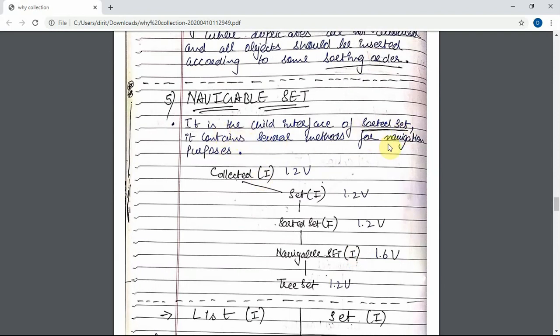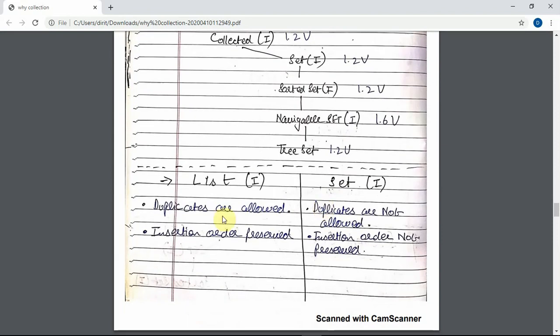It contains several methods for navigation purposes, which I will explain later.